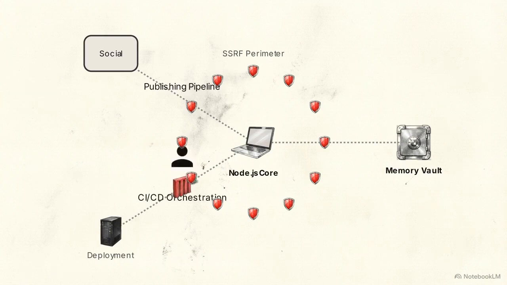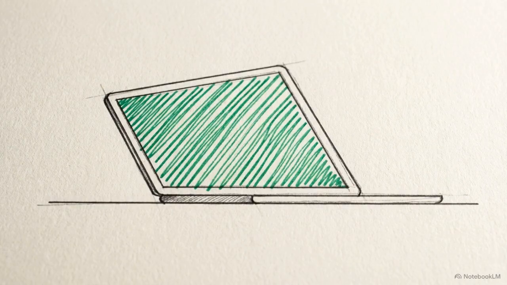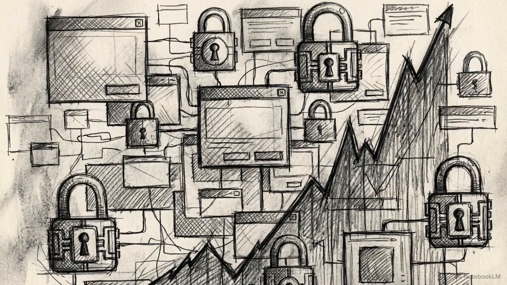DevOps teams use it for orchestration. The agent automatically runs tests and executes code reviews, pausing at configurable human checkpoints for approval before deploying applications. In research and analysis, agents handle continuous market monitoring and automated data scraping, utilizing built-in retry logic to guarantee data retrieval reliability at scale.